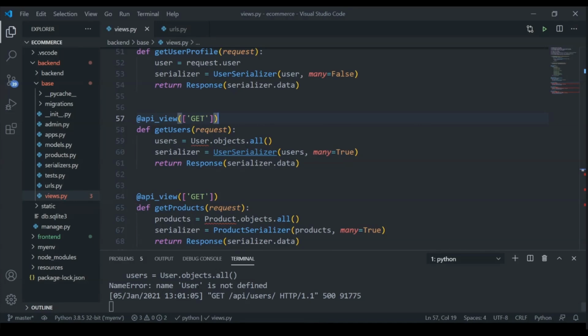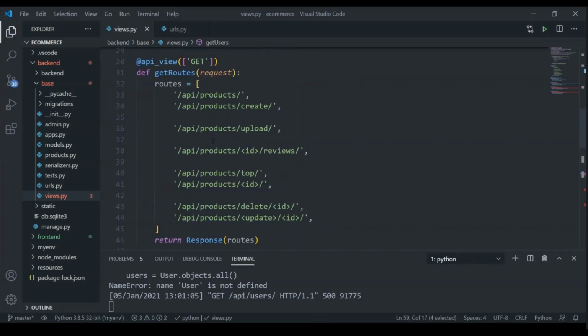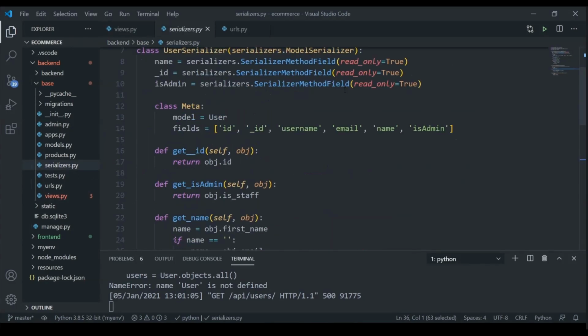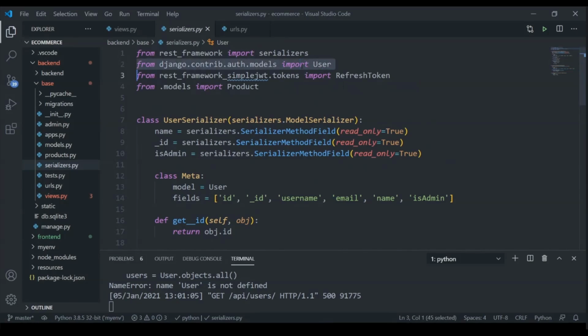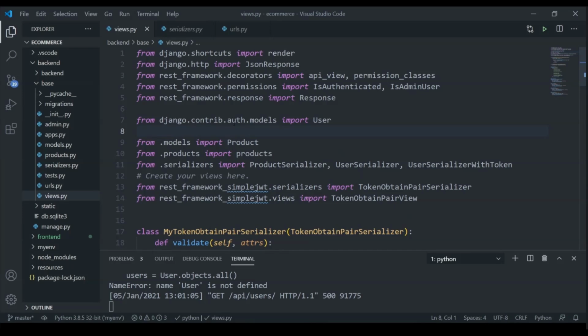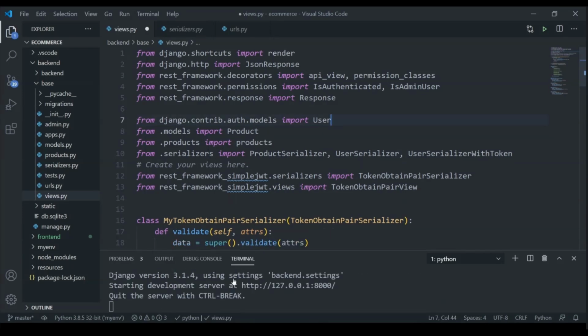So name user is not defined. Let's see. So User.objects. Did I not import the user model? I did not. So I am going to go to serializers, and I am actually just going to take this default user model, and we are going to import that just by our models right here. So I will import that above it, and that should give us access now.